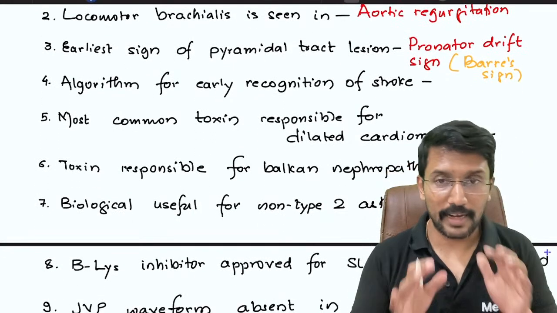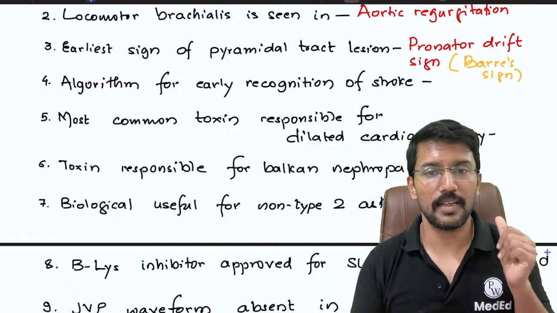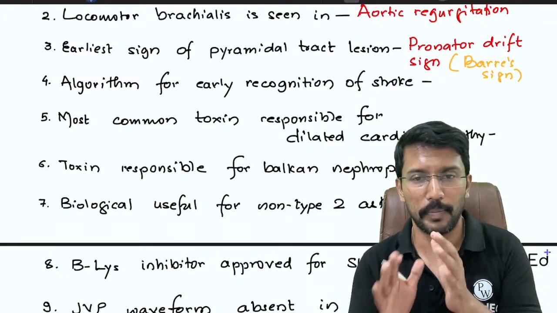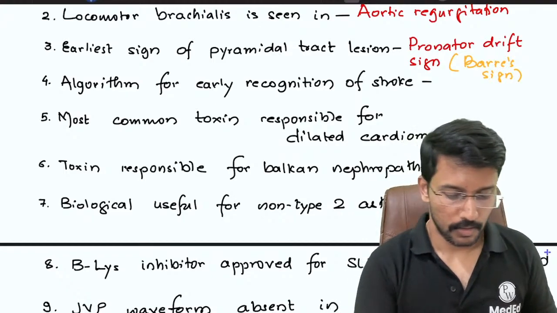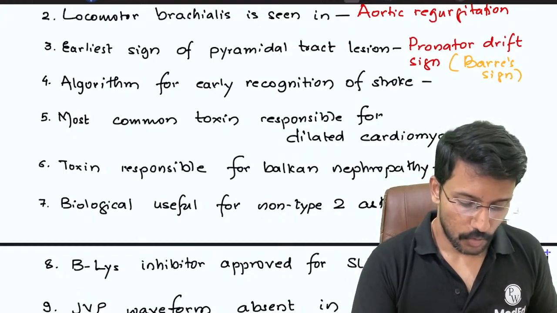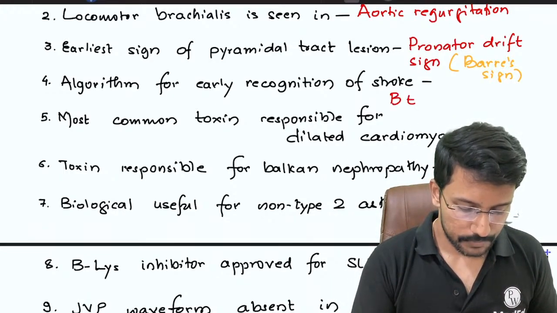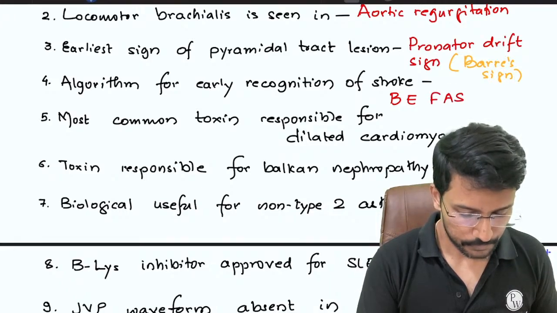Okay. What is the algorithm currently followed for early recognition of stroke by the layman or paramedics who are attending a patient with stroke? Okay, so there is an algorithm called BE FAST. BE FAST.